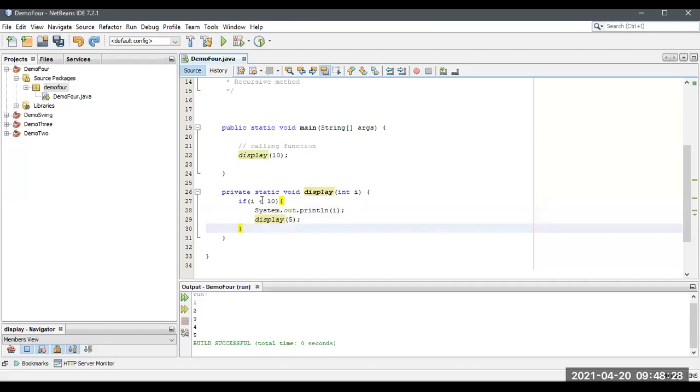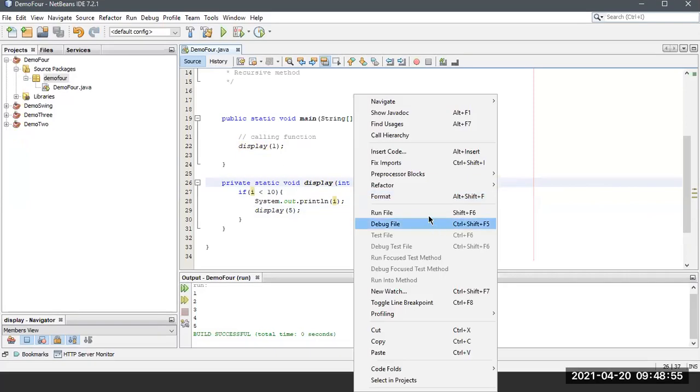See this here itself. I'm calling from the main method at display. From display itself, I'm sending a 10 over here. So it checks for a 10. 10 less than 10. Need to take mine. 1 I will take. Yeah. 10 less than 10. I mean 1 less than 10. So it is satisfied. So 1 will be displayed at this stage. Again 5 will be went to this like this.